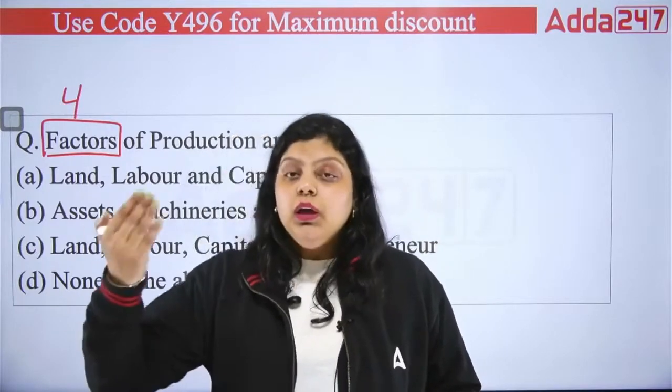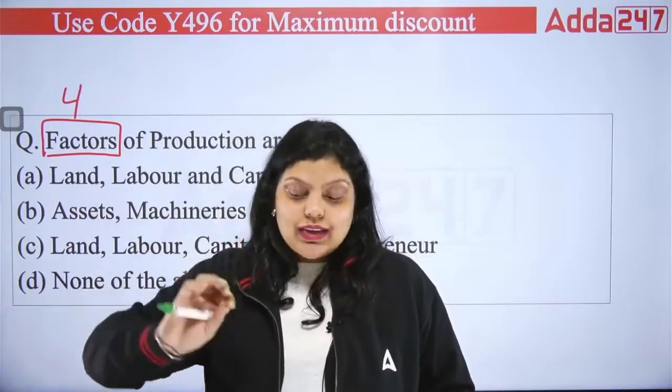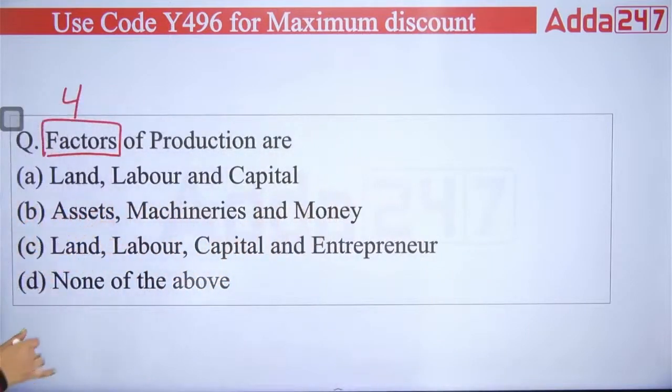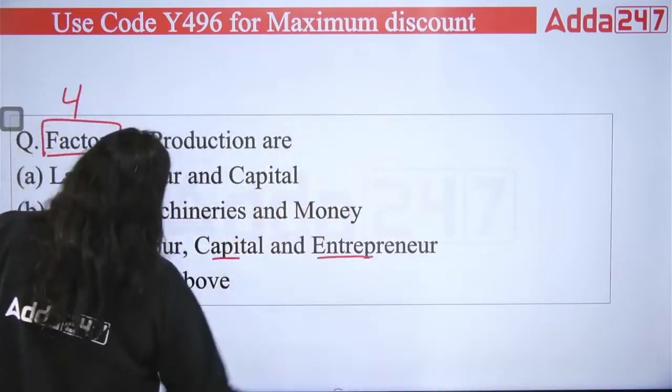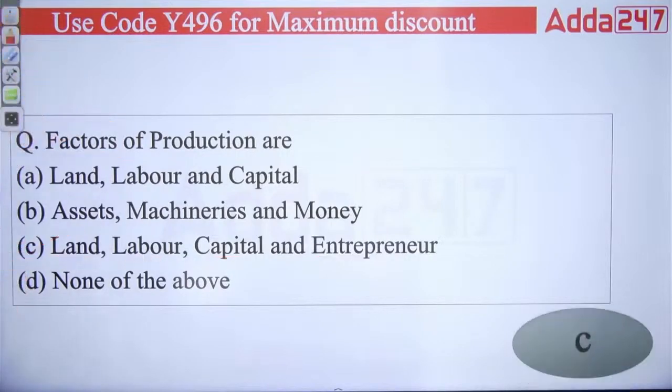So the things which are used for the manufacturing of goods and services, that is known as your factors of production. There are 4 factors of production: land, labor, capital, entrepreneur. They all are required to manufacture anything, to produce anything. So the right answer will be C. These are the 4 factors of production.